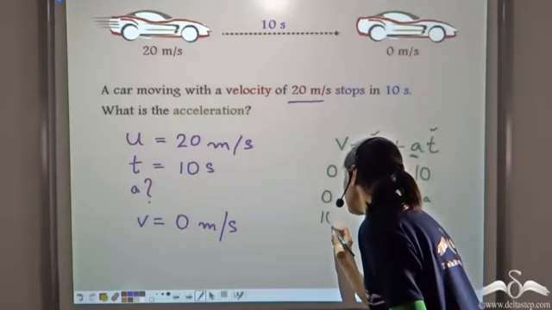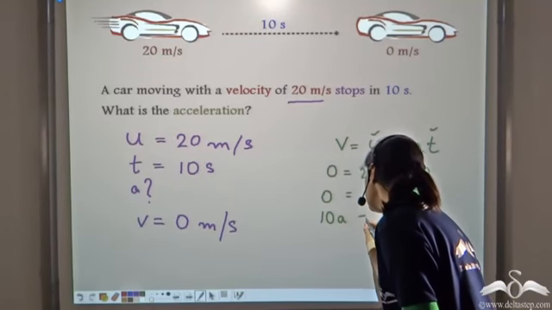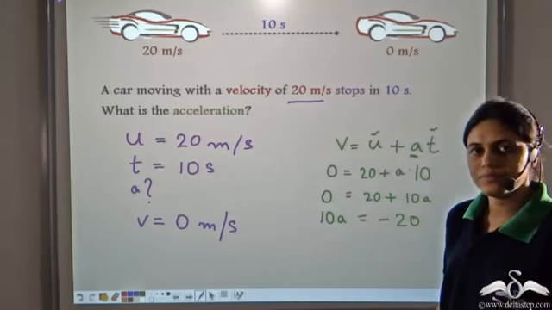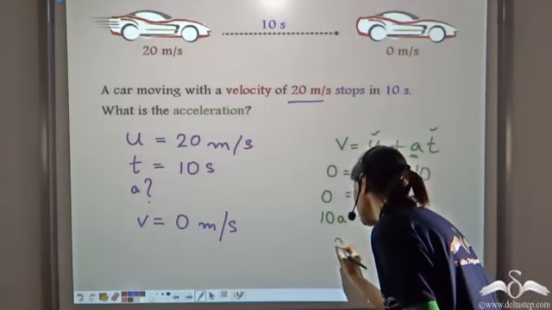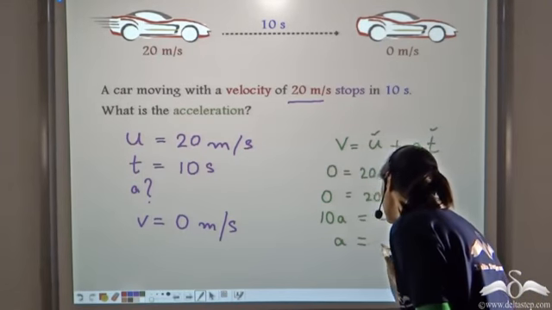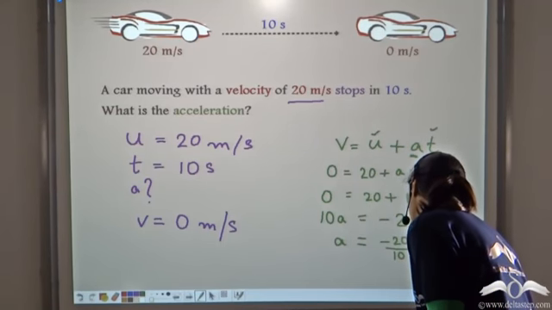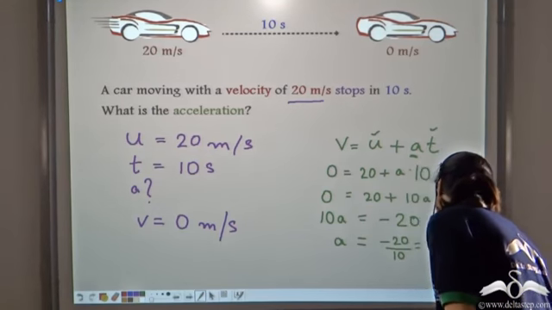Simplifying this, we get 10a is equal to minus 20, and acceleration is equal to minus 20 by 10, which is equal to minus 2 meters per second square.